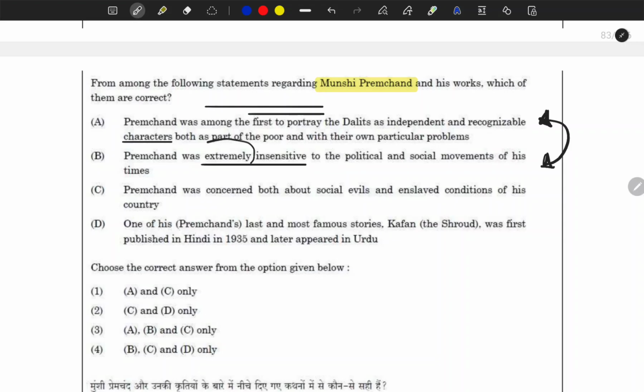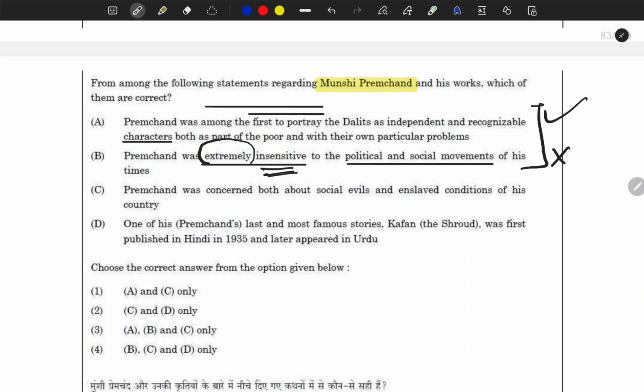Here, focus on this word, extremely. He is not saying that he was insensitive, then we could have thought about it. But the examiner is saying that he was extremely insensitive, meaning he didn't have any sense or any kind of empathy towards the Dalit or the social movements of the lower caste, obviously. So just because of the wordings of these two statements, you will be able to know that this statement is true and this is incorrect.